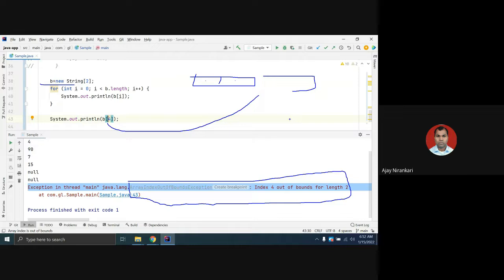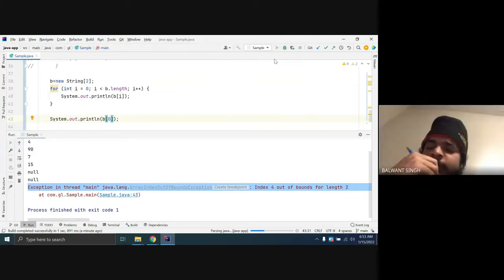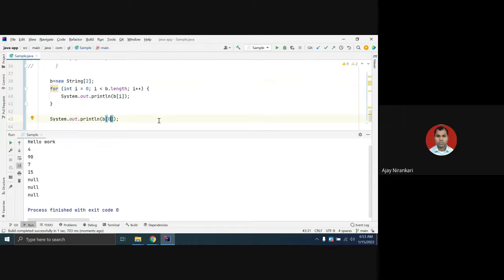So these are some pre-checks. You can give position 0, that is okay, 0 is not a problem. But you cannot give any negative value here.